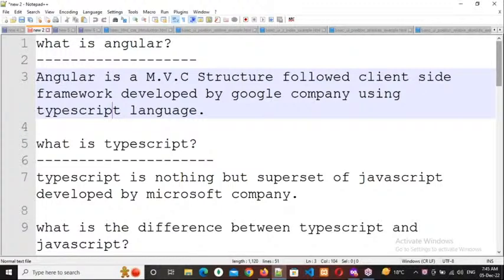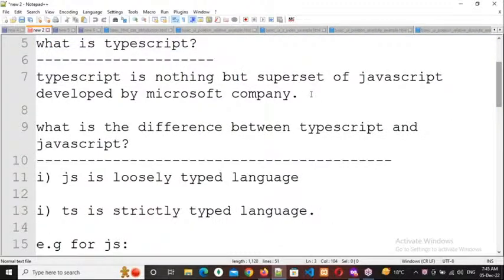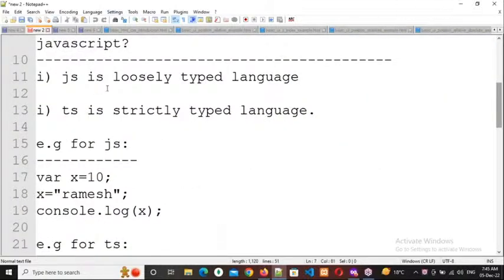Okay, right. So these are the differences. What is the difference between JavaScript and TypeScript? The first difference is JS is a loosely typed language and TS is a strictly typed language. Loosely typed means by dancing we can type, and strictly typed means by seriousness we need to type. No, here typed means data types.